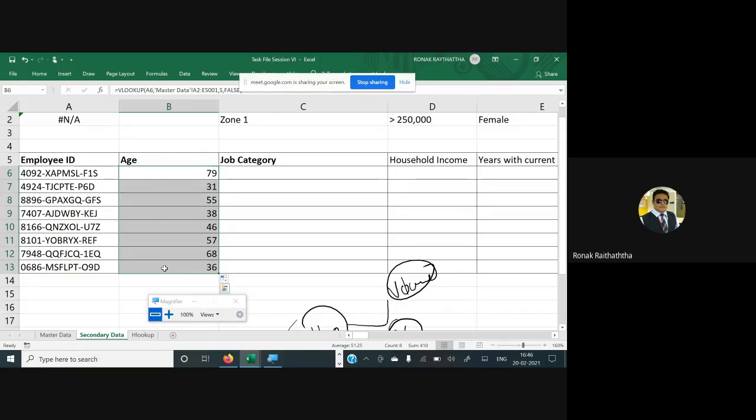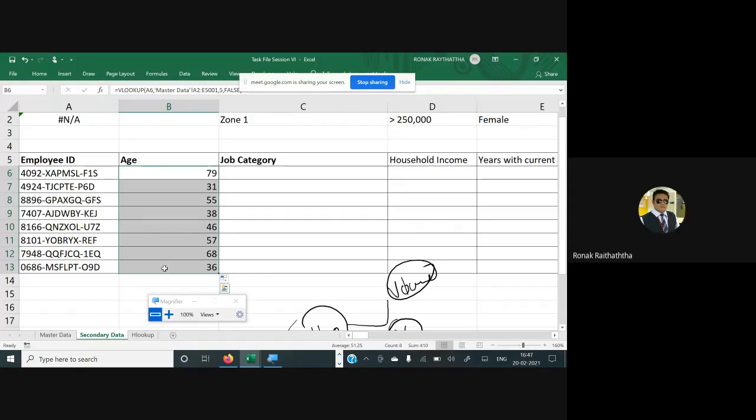Can someone tell me what should we do? Apply your logic. Done, sir. I got the marks. What should I do? Acha, you have got those ages, no? Yes, sir. Okay. Everyone, use the if formula first and then start the VLOOKUP formula.